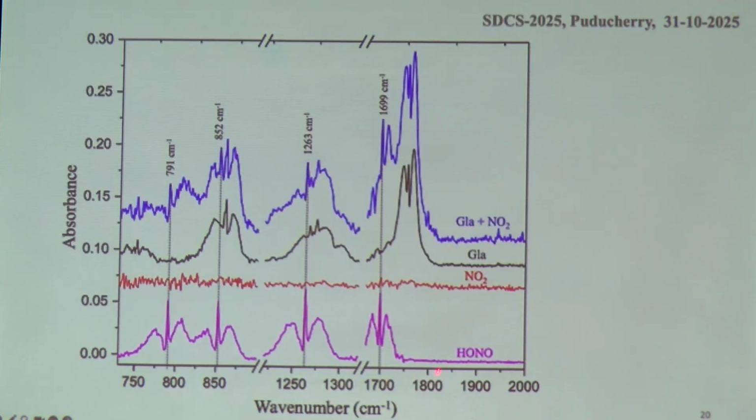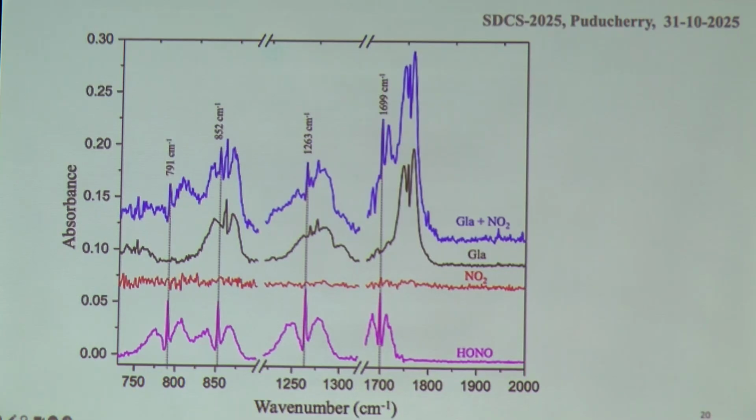And this is the product spectrum that we show you experimentally. This is the reference spectrum of HONO in the mid-infrared region. In that region, this is the spectrum of nitrogen dioxide. Taking the example of glycolaldehyde here, you see that all the lines, that is the product, match exactly with the reference spectrum of HONO.